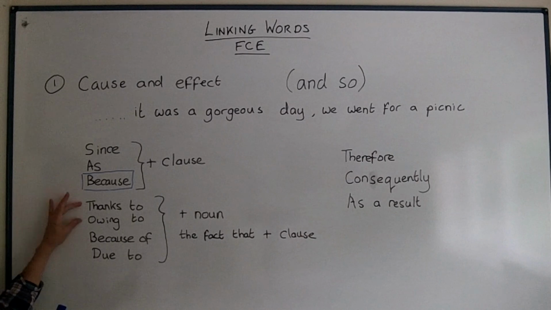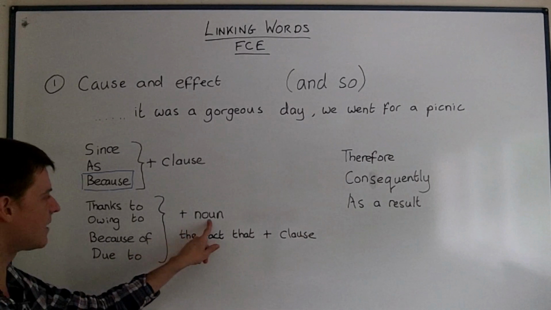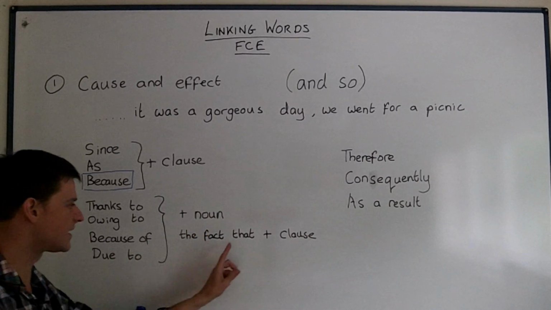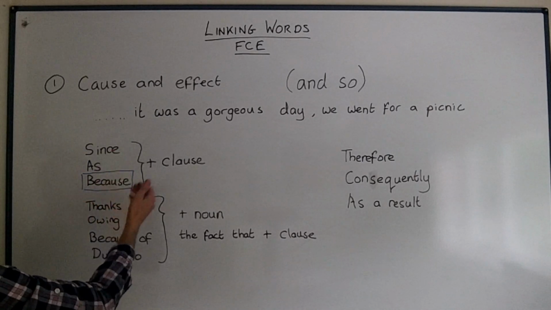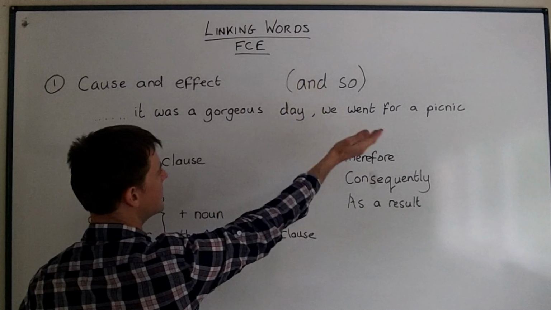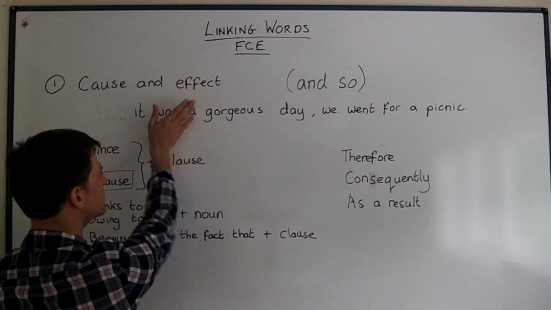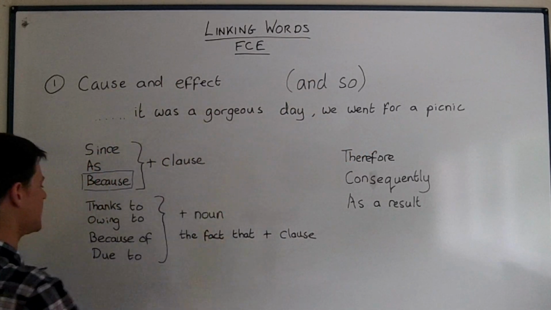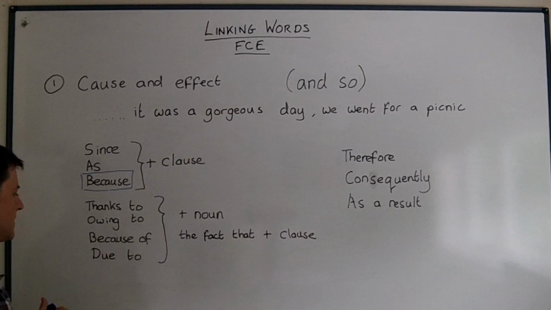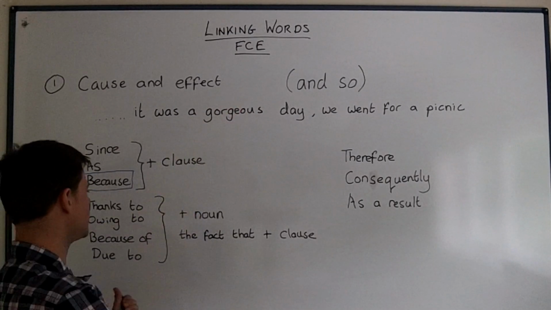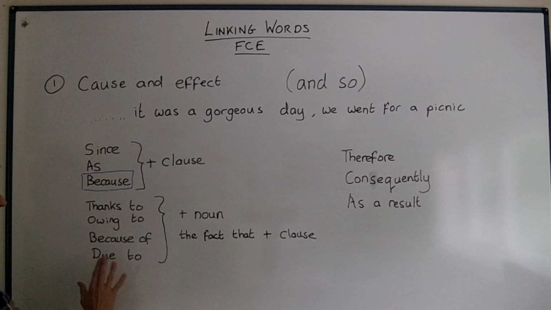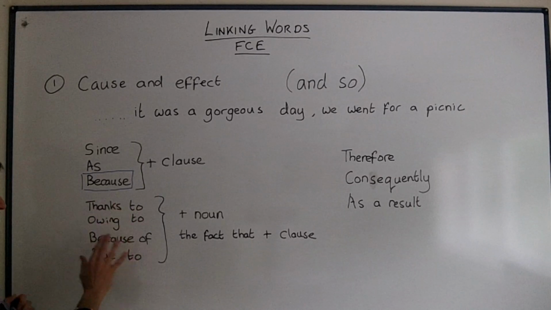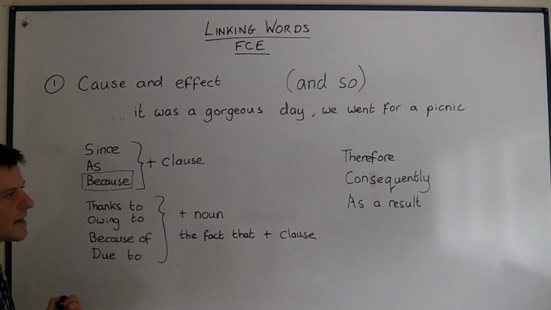Now we can also use these four expressions plus a noun or the fact that plus a clause. So we can say, thanks to the gorgeous day, we went for a picnic. Yeah, get rid of it was and just make it a noun. Thanks to the gorgeous day, or because of the gorgeous day, or due to the gorgeous day, owing to the lovely weather. Owing to and due to sound quite formal. Thanks to and because of less formal.